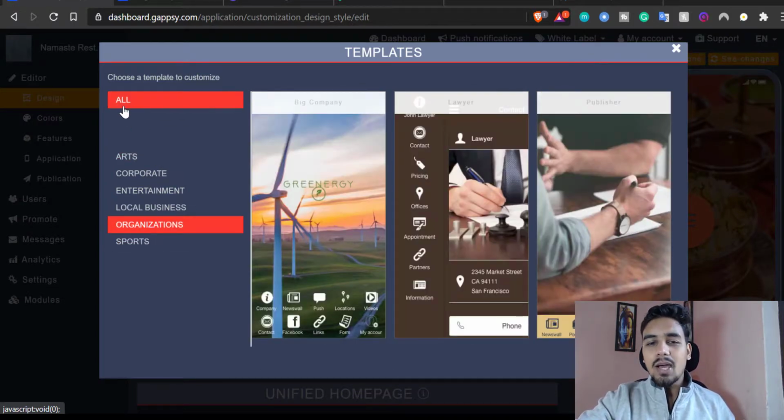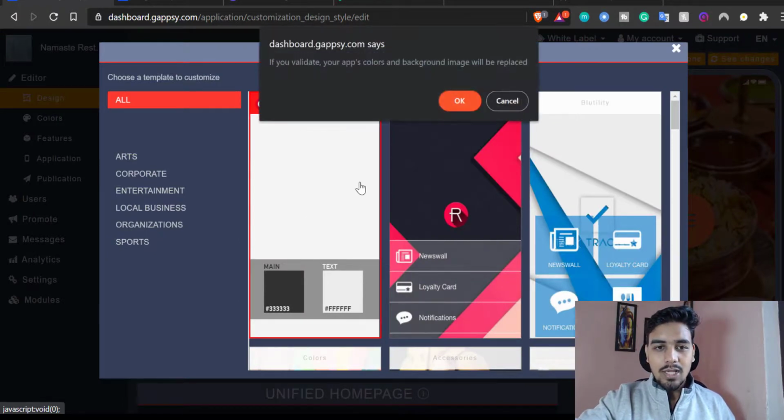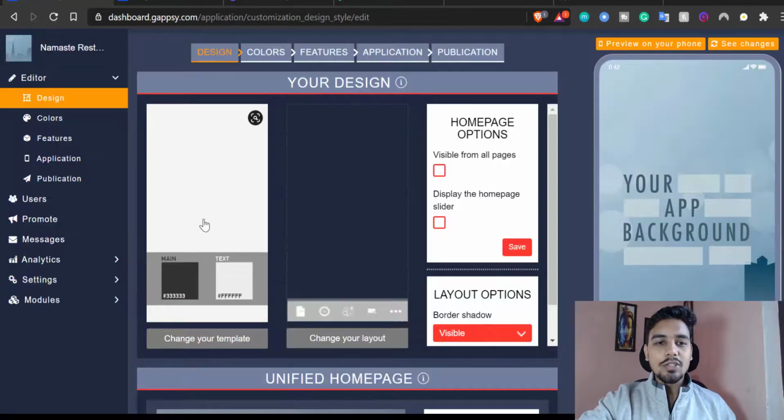But what I'm going to be doing is going with the blank template because I like this one. So I'll click on it. Okay, so here we go. Now I have created my template.